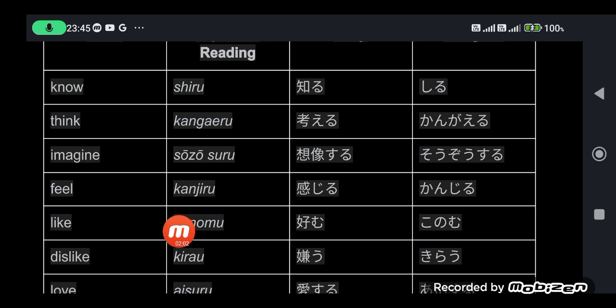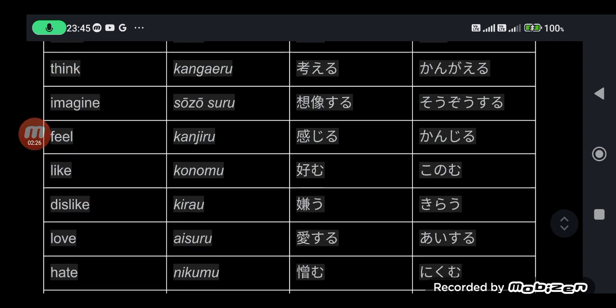Feel, kanjiru. Like, konomu, as in okonomiyaki. The noun form of konomu is konomi. That's where we get okonomiyaki. Konomu, to like a thing.